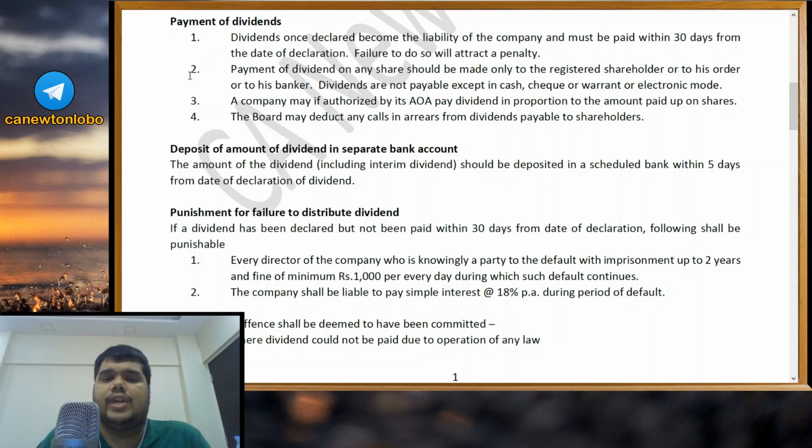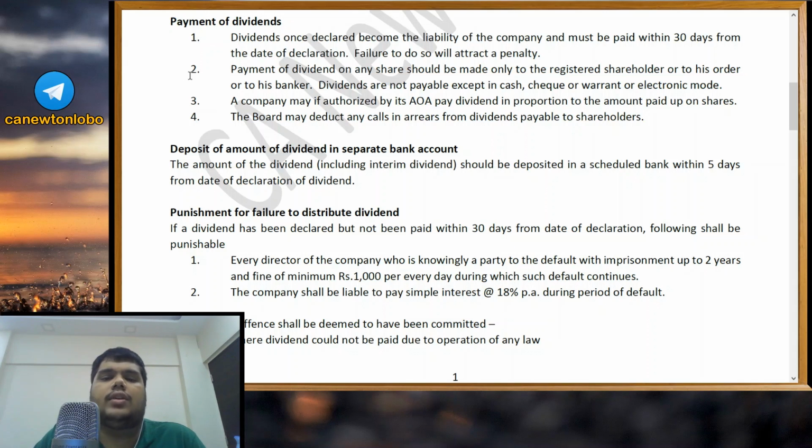Payment of dividend on any share should be made only to the registered shareholder or to his order or to his banker. Whoever is the registered shareholder, the registered member against that share, only he should be paid the dividend. Dividends are not payable except in cash, check or warrant or electronic mode.